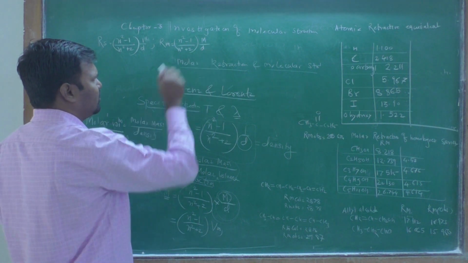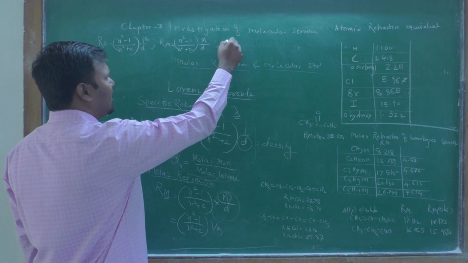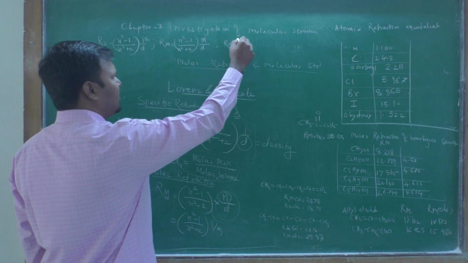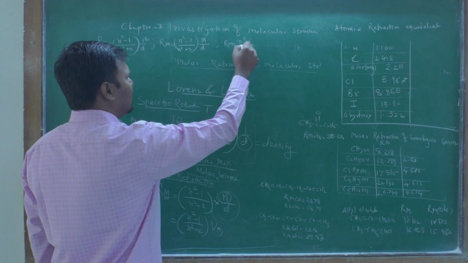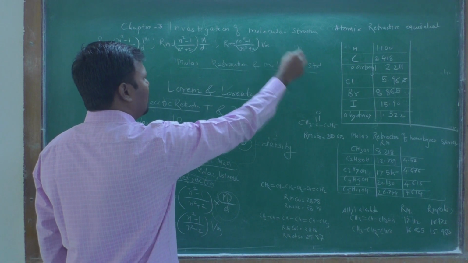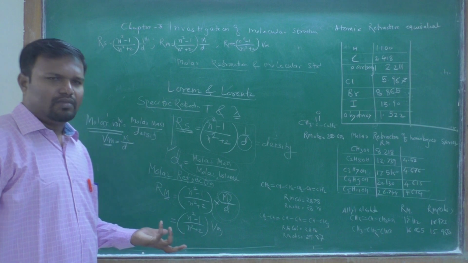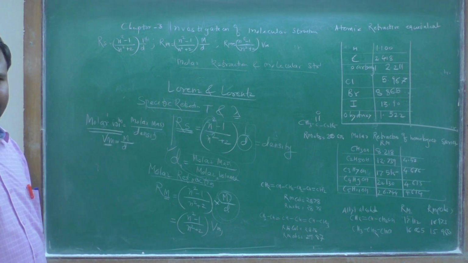We have converted this Rm by replacing M upon D, that quantity, into molar volume, that is Vm.